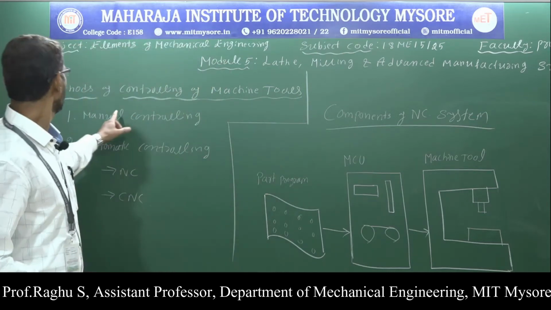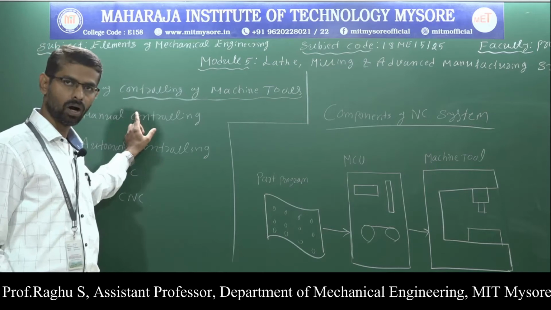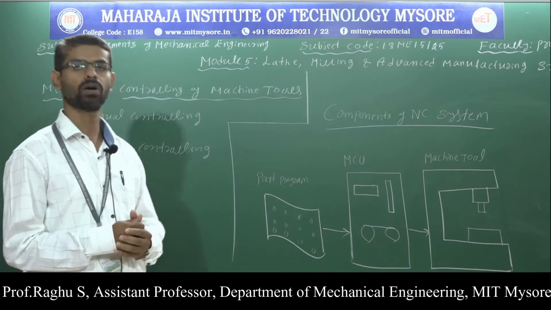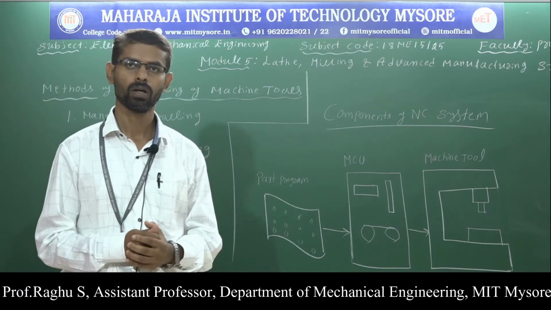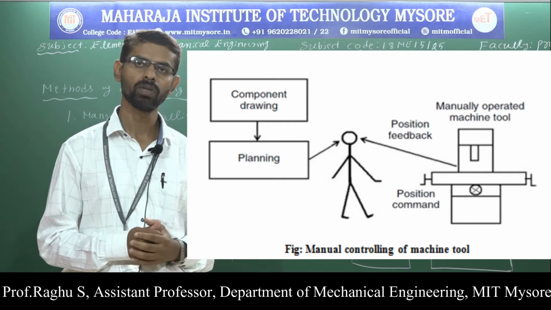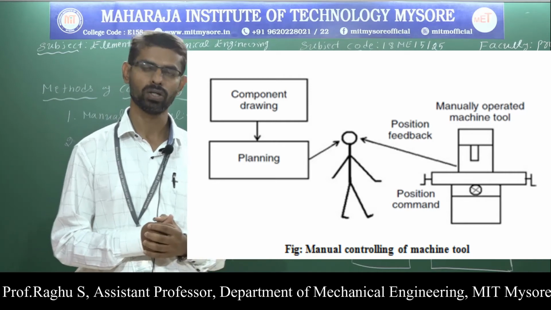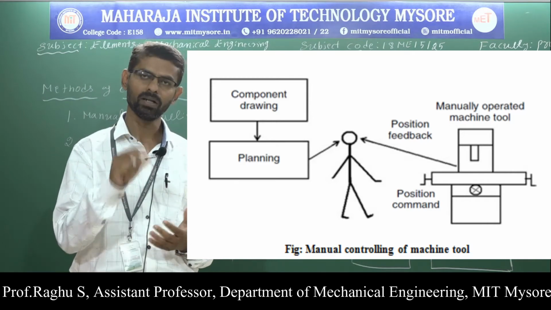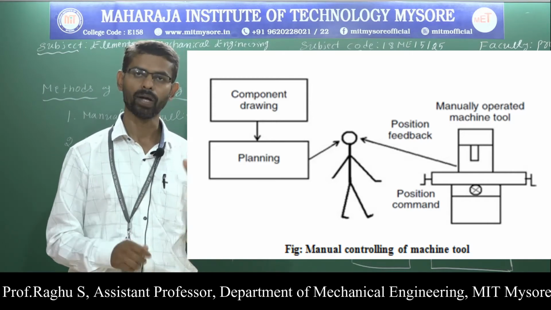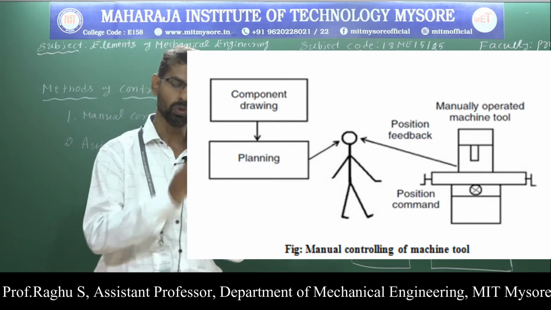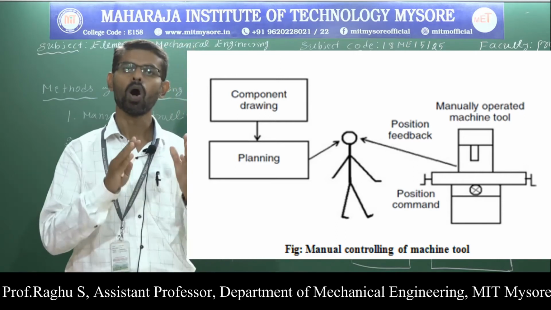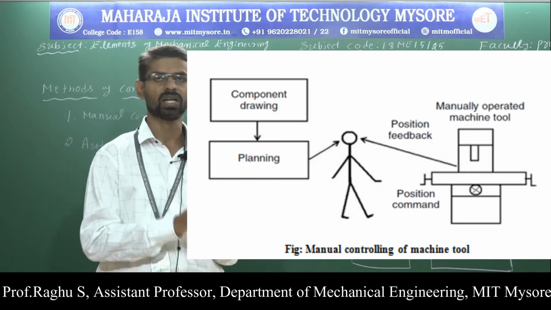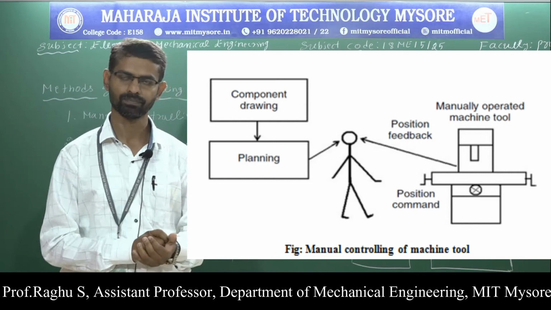Here we have two methods of controlling of machine tools: manual controlling of machine tools and automatic controlling of machine tools. As you are seeing in the diagram, it shows manual controlling of machine tool. In manual controlling, an operator controls the machine tool. Manual controlling involves controlling of machine tools through an operator. The operator controls all the operations along with cutting conditions like cutting speed, feed and depth of cut.